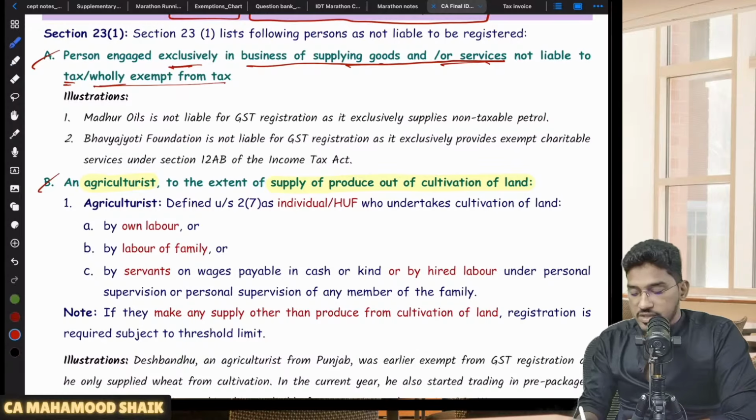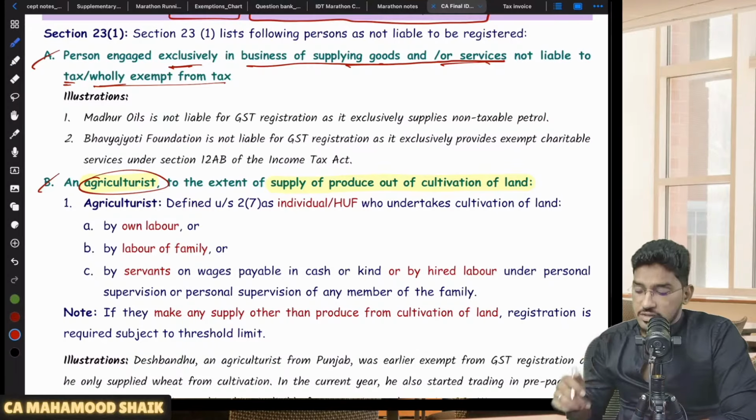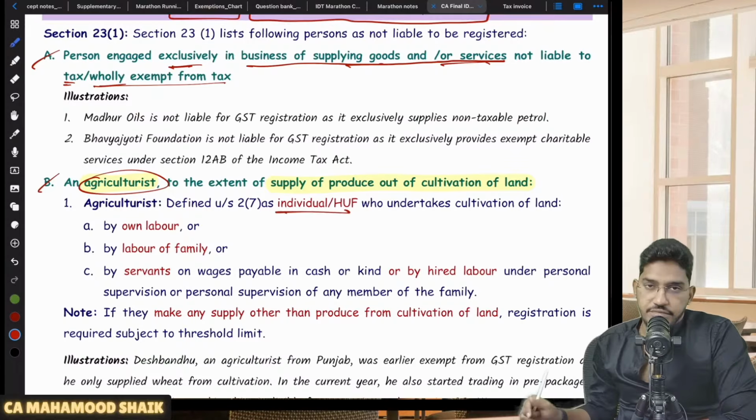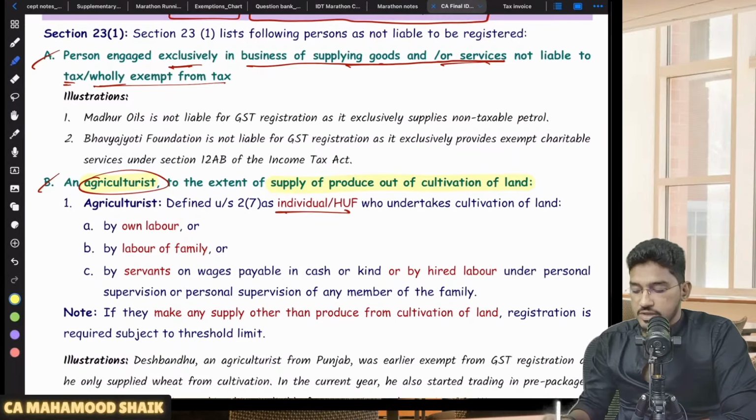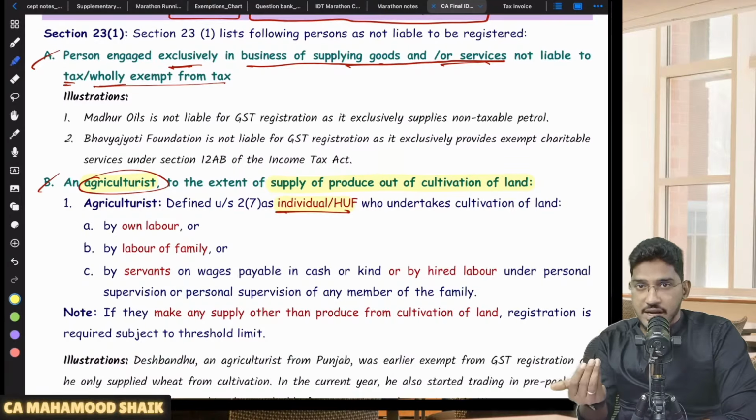But here, sir, who is an agriculturist? That we have to remember. Not everybody. The agriculturist status will be given only to an individual or HUF. So who will be able to enjoy that status of agriculturist? Individual or HUF. So only an individual or HUF will be exempted from taking registration. So let us say, for example, if they created a partnership firm where a group of people have become partners and in the name of the partnership firm they are carrying out agricultural activity, can they enjoy this relaxation from taking registration?